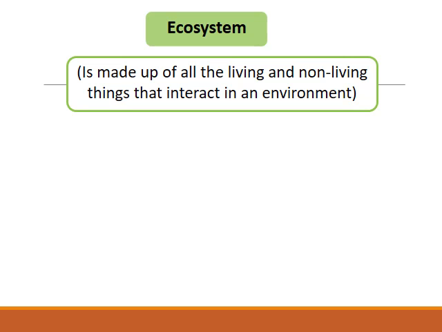The next definition that we are going to remember together is the definition of ecosystem. So what is the ecosystem? Ecosystem is made up of all the living and non-living things that interact in an environment. So what is the difference between the environment and the ecosystem? It's actually the word, if you noticed here, let me use the laser pointer. If we look here, you will find the word interact. This is actually the main difference between the definitions of environment and ecosystem.